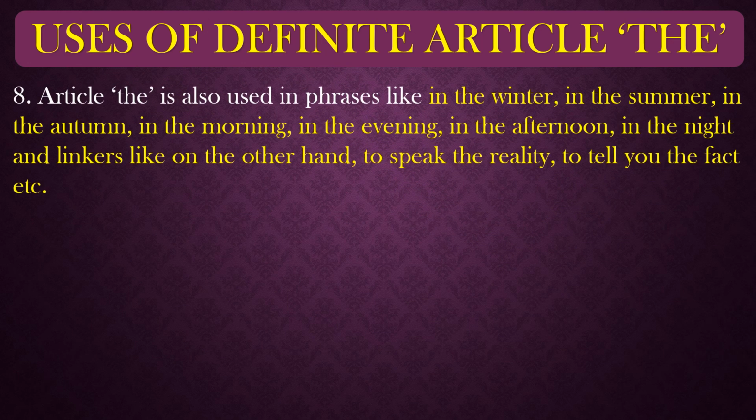The next rule is that the article "the" is also used in phrases. Which kind of phrases? Like in the winter, in the summer, in the autumn, in the morning, in the evening. If we are talking about a time period or a particular season, at that time also we use the definite article "the" in front of them. In the afternoon, in the night, and linkers, meaning the linking words, like on the other side, to speak the reality, to tell you the fact, etc. In such cases also we use the article.